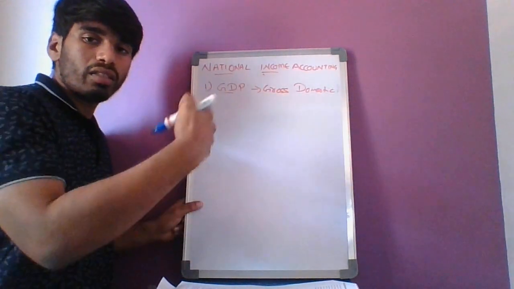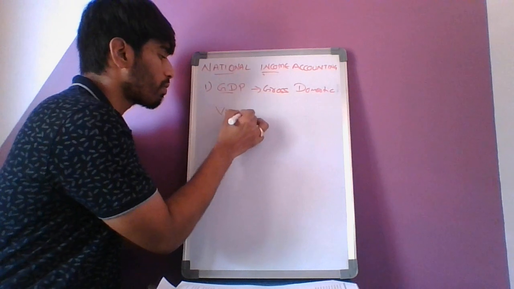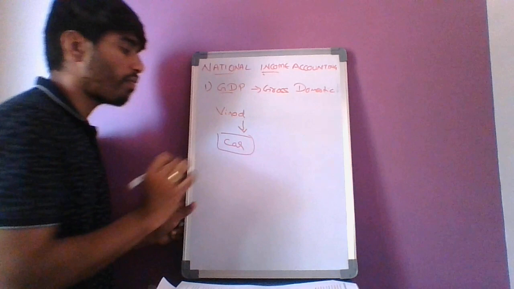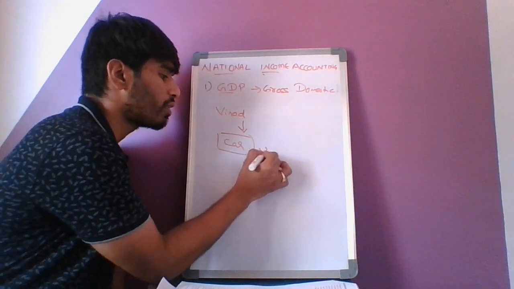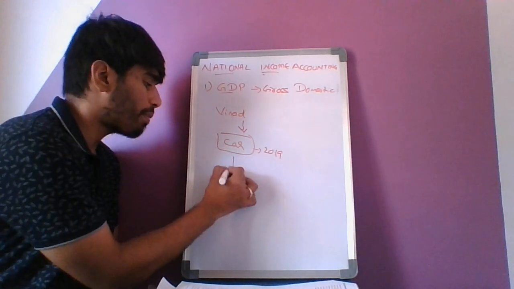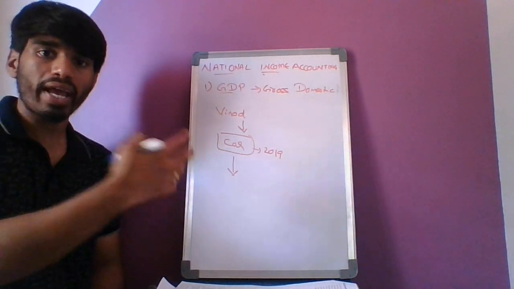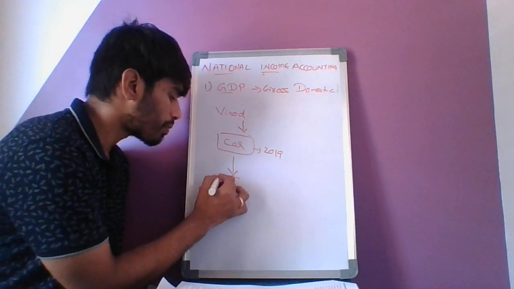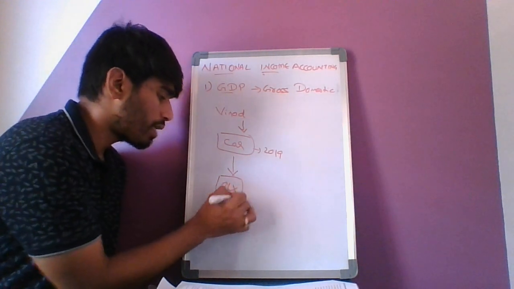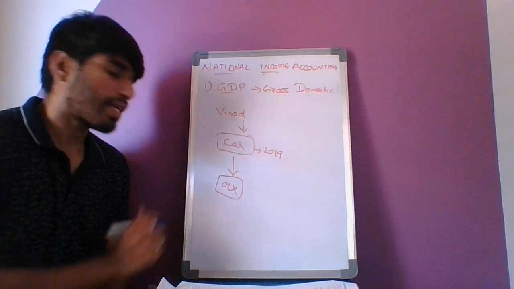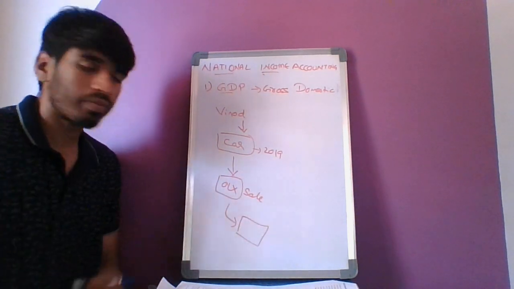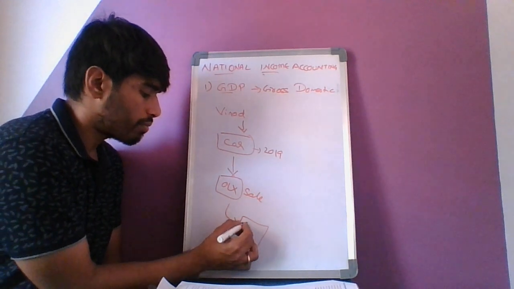Consider you are Vinod. Vinod bought a car in 2019. Now I want to upgrade my car. So what I have to do is sell it. I went to OLX and placed my car over there for sale. Now some other person, a third person, bought the car.